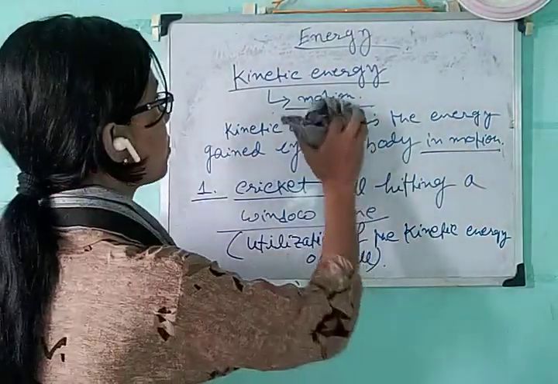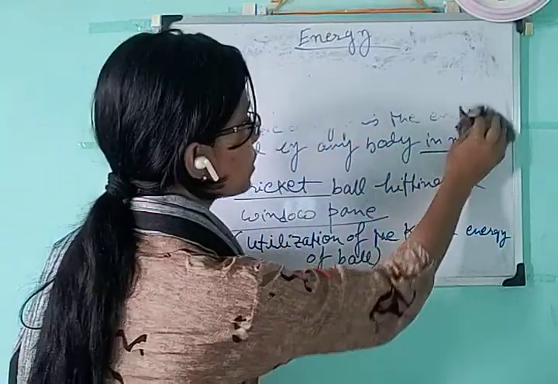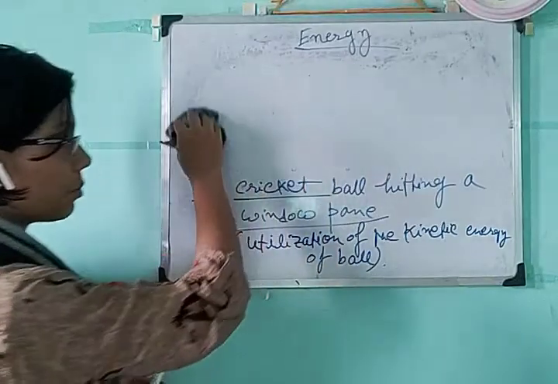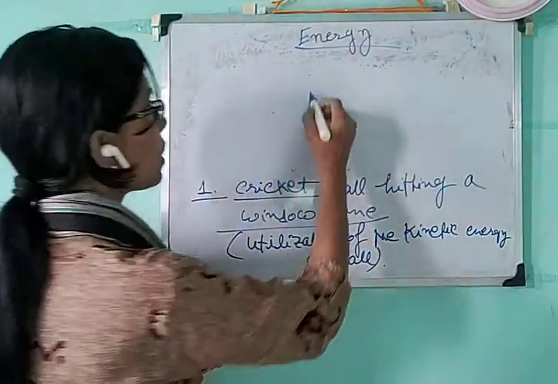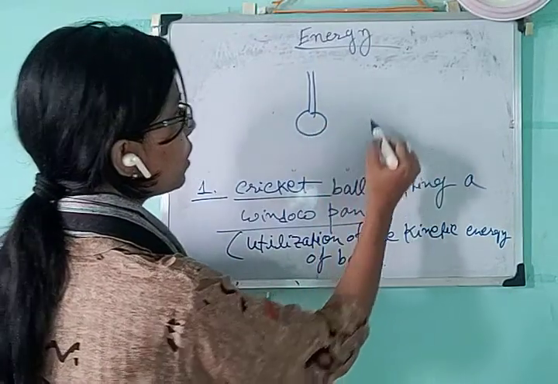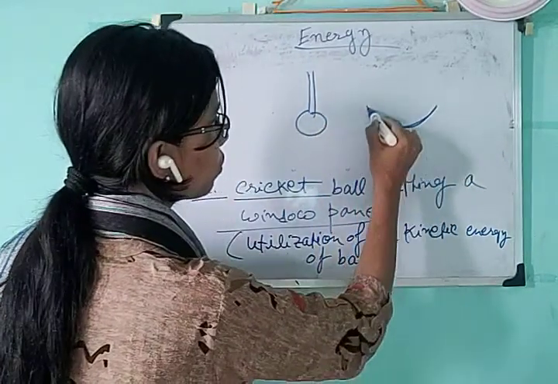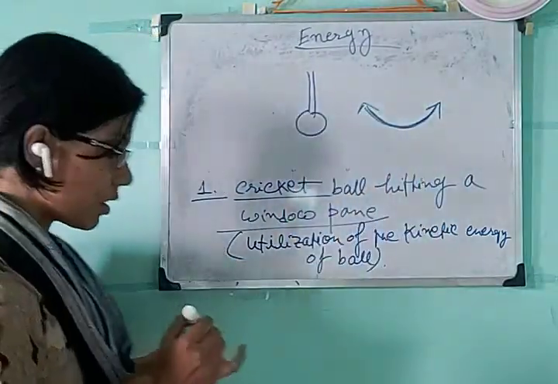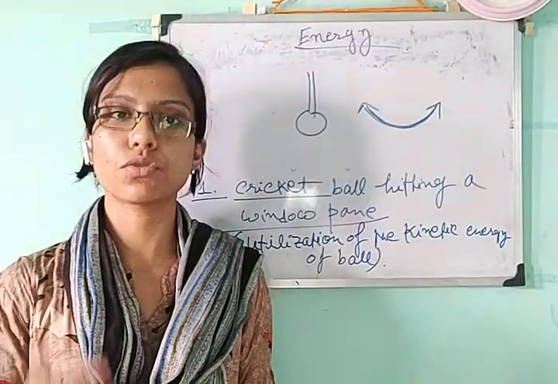What will be the next example? You have seen the pendulum clock. The pendulum is moving to and fro like this, this side and this side. It is swinging, right?